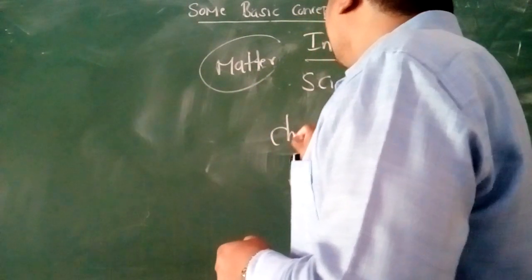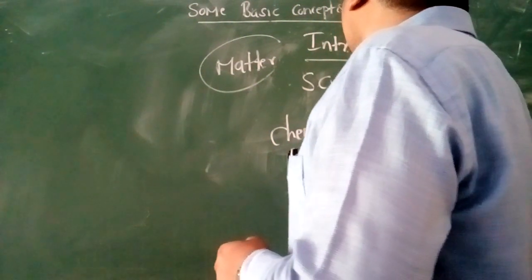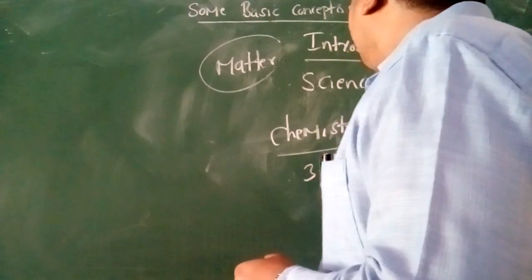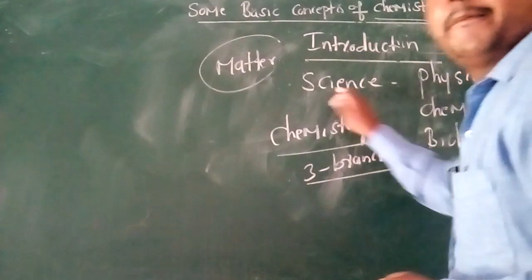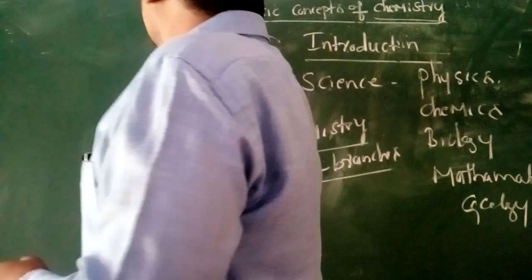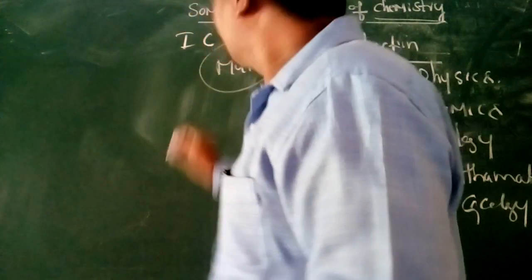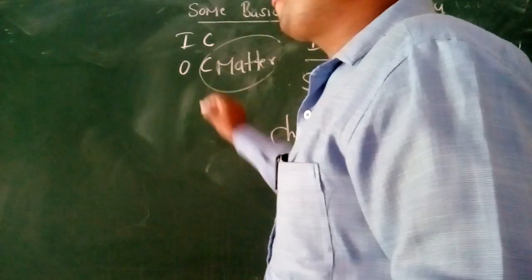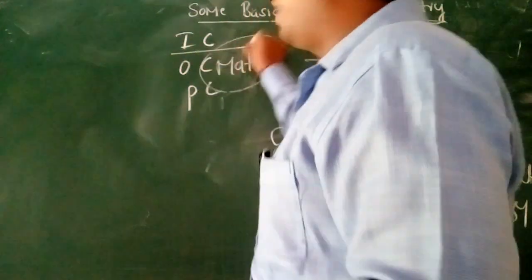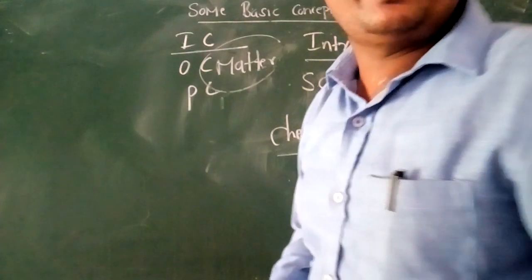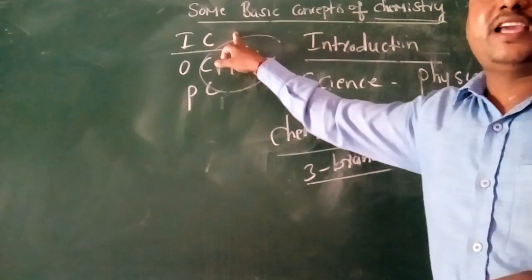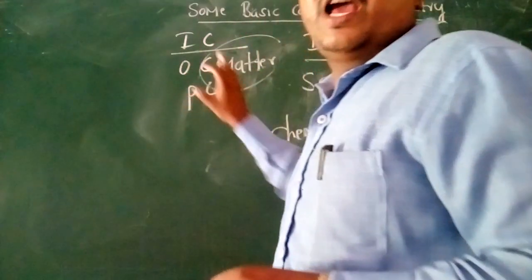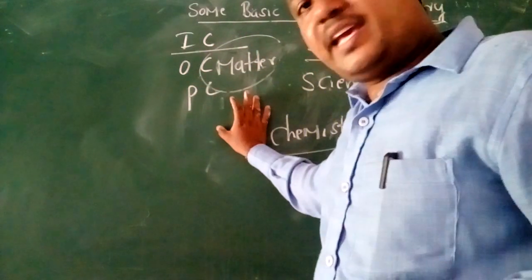After that, chemistry can be further classified into three branches: inorganic chemistry, organic chemistry and physical chemistry.